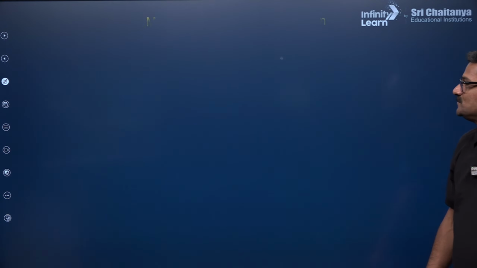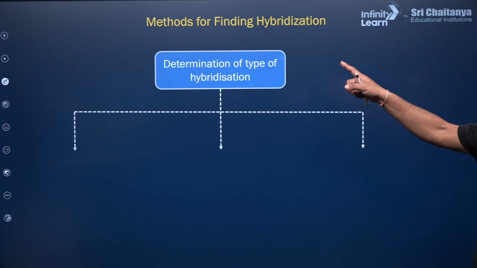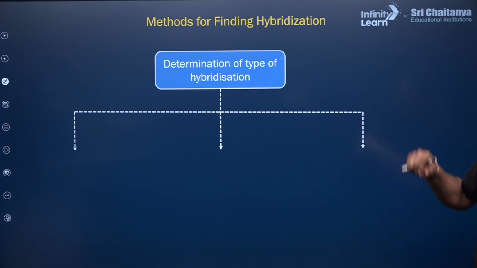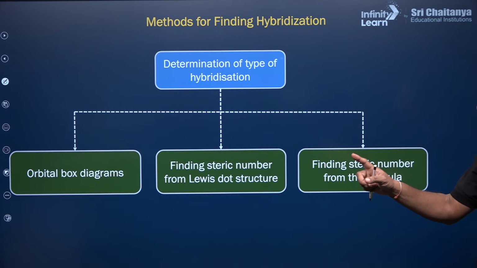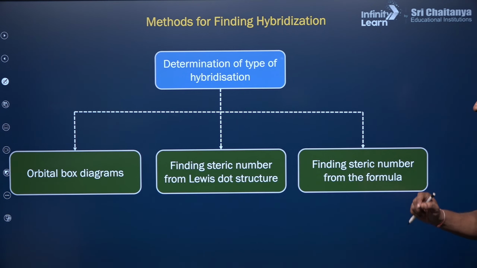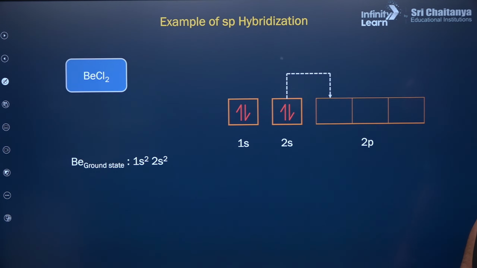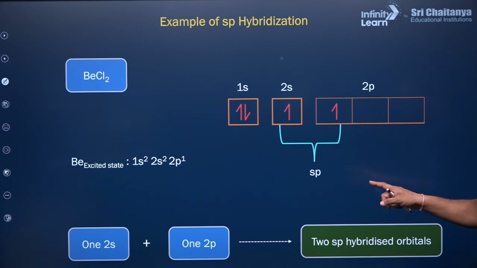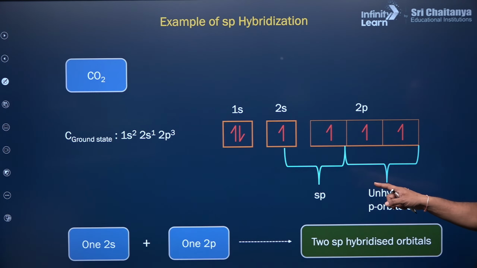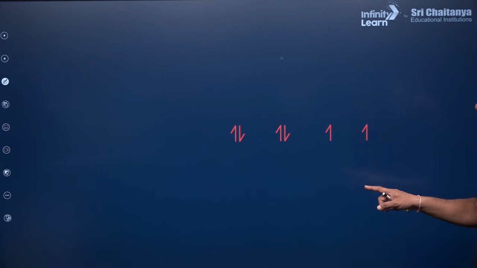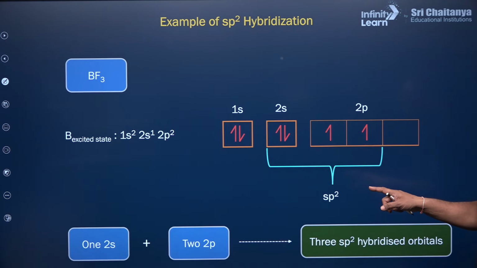So the methods for determining the type of hybridization are: orbital box diagrams, which is one method, finding the steric number from the Lewis dot structure, or finding the steric number from the formula. I prefer this. We'll see various examples after this, and I'll let you know the formula directly, and you can do it later. We can have this class.